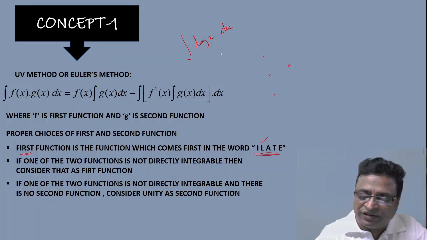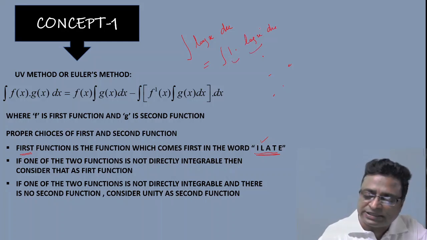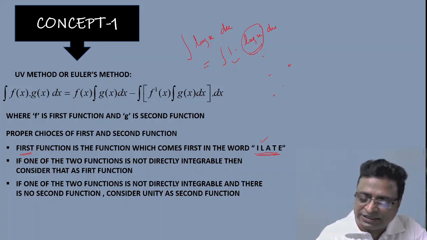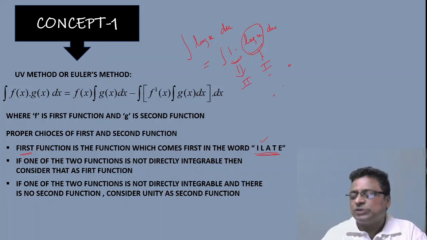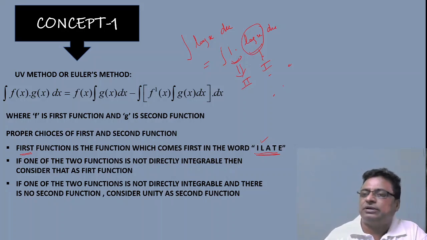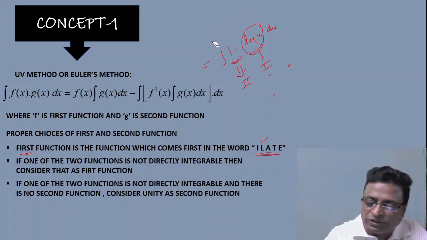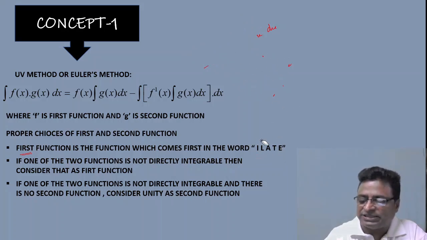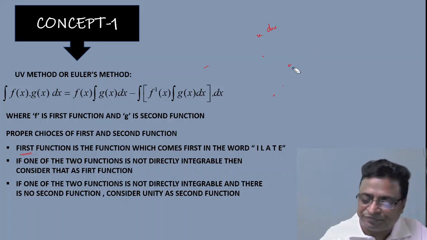So what I am doing is, I can write this as 1 into log x. So again, my problem becomes a product of two functions. Of that, since I don't have any idea about integration of log x, I consider this as my first function and obviously this one as my second function. So these kinds of rules are there, and based on these rules we can solve the problems very easily. This is about the UV formula.